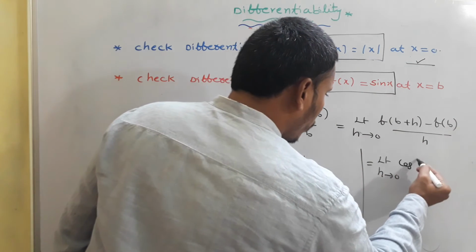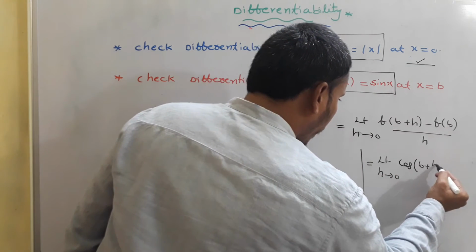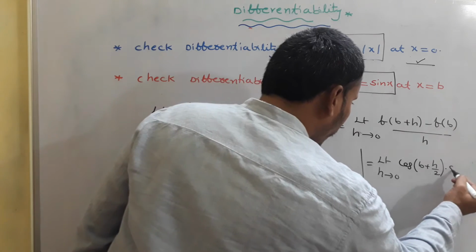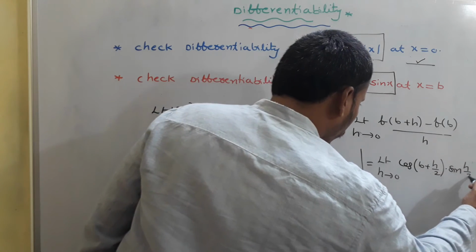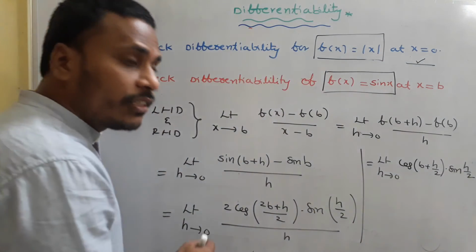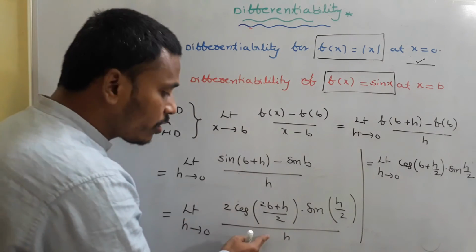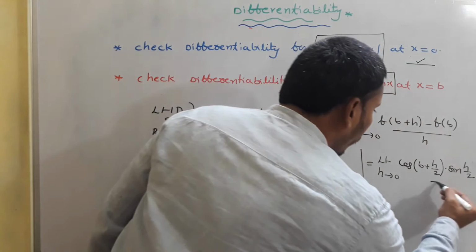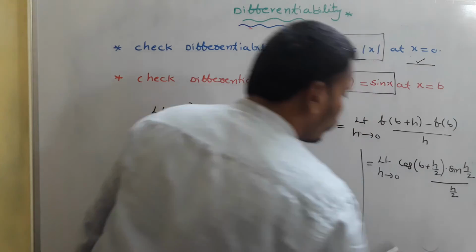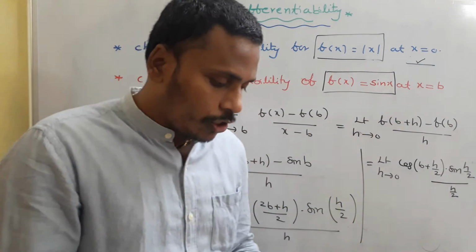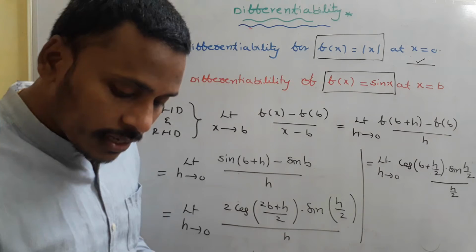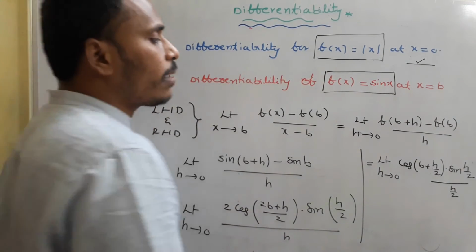Limit h tending to 0 of cos(b plus h by 2) into sin(h by 2). Here we have sin(h by 2), and the 2 from the numerator and h in the denominator together become h by 2. As h is tending to 0, we learnt in limits that the limit as theta tends to 0 of sin theta by theta is 1.